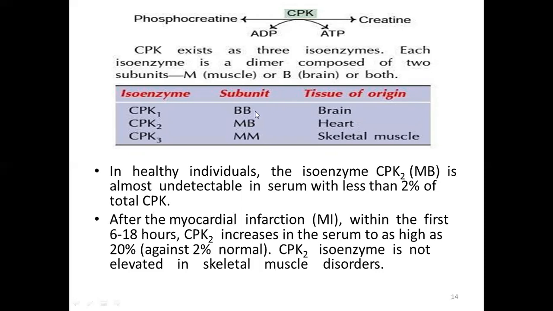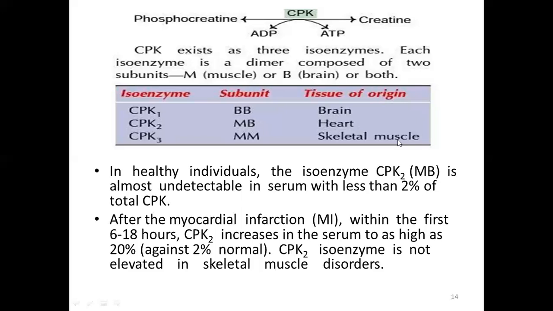And B is for brain, and M is for muscles. It means that the dimers are composed of subunits where M stands for muscle and B for brain. The tissue of origin is brain for CPK1, heart for CPK2, and CPK3, which consists of both M subunits, has skeletal muscles as its main tissue of origin.